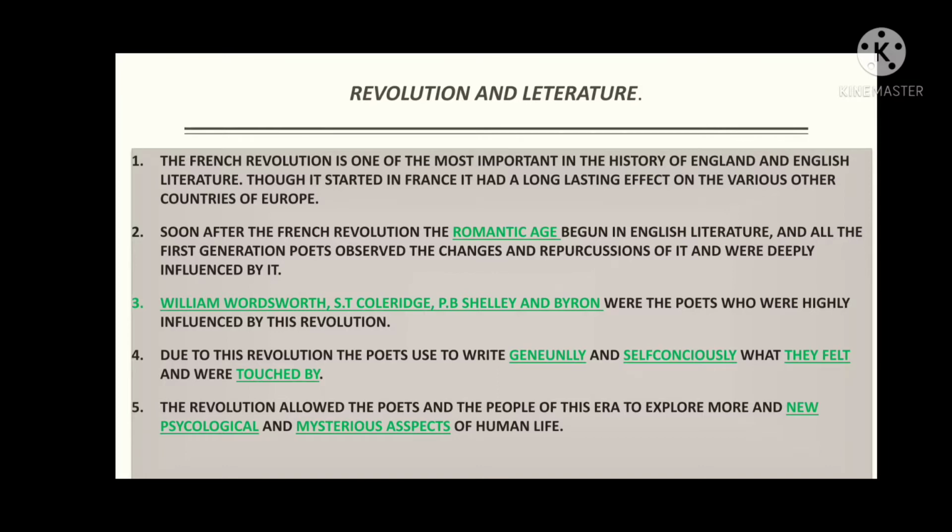So if we see the time period of the French Revolution and the timeline of the history of English literature, exactly after the French Revolution, the Romantic Age or the Romantic Revival started in English literature.